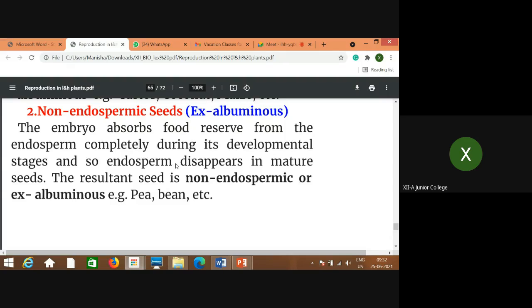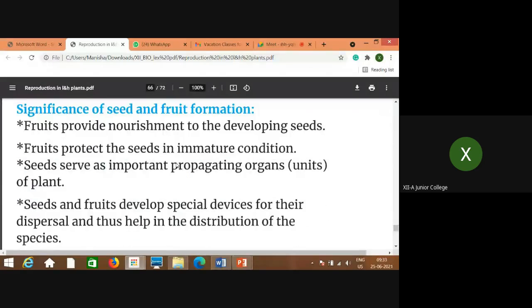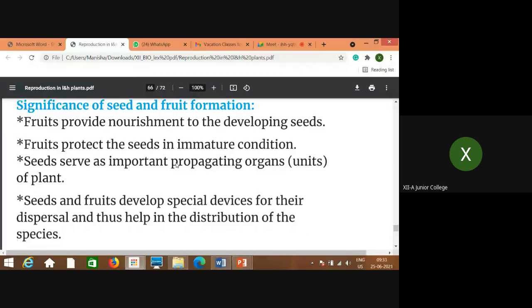When you soak these seeds, you can observe that the papery part separates, and that is the endosperm part, and the inside part, the embryonal part, is used for the development of the embryo, and that's why the endosperm is not there or is a very thin layer.